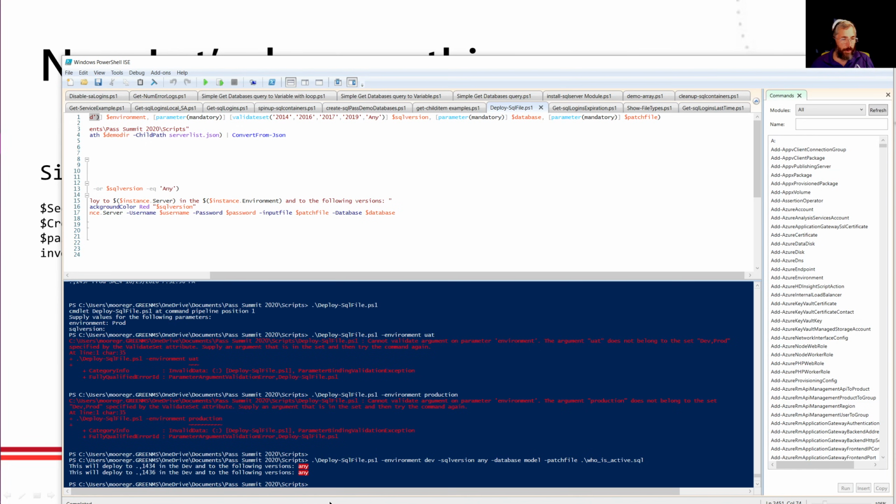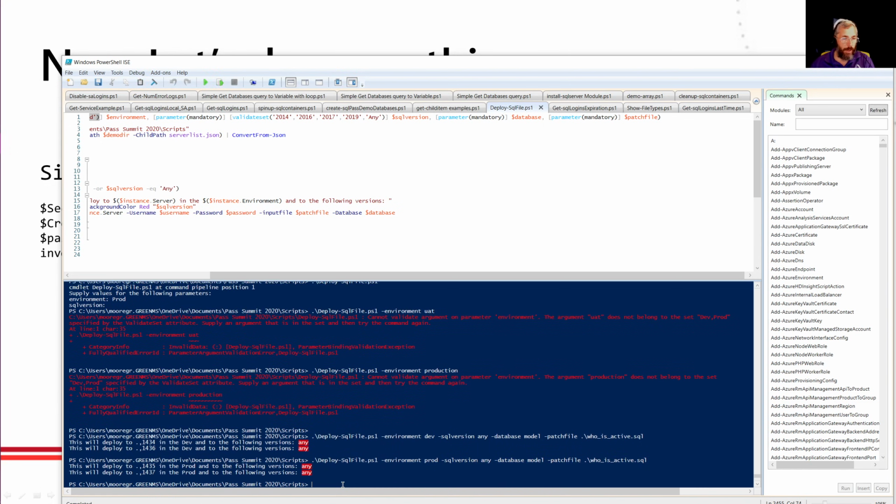Hit enter, and notice it tells me it's deployed to 1434 in dev, and any of the following versions. That's great. Just what I want. A week later, a day later, whatever, say, okay, that deployed without any issues. Let's deploy that to prod. I'm going to go in here, and again, the only option I have is dev or prod, deploy it. And notice this time now it's deployed to my prod databases, and I don't care what environment it's in.